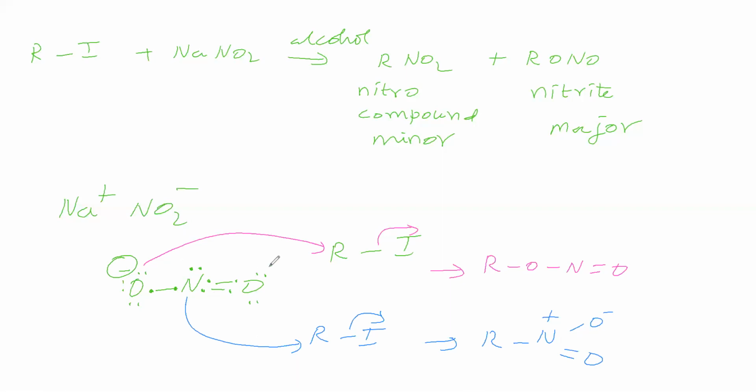The experimental result says that this one is the major compound and this one is the minor compound. So as per the experiment, this O minus has higher nucleophilicity, and this N has lower nucleophilicity. So experimental analysis says it is the major compound and it is the minor compound.